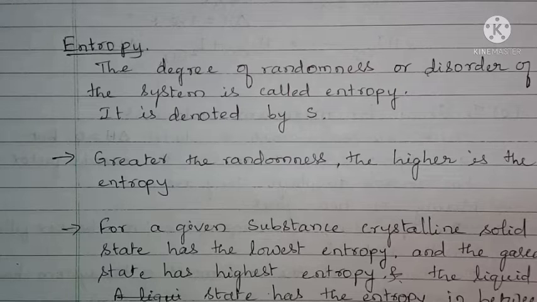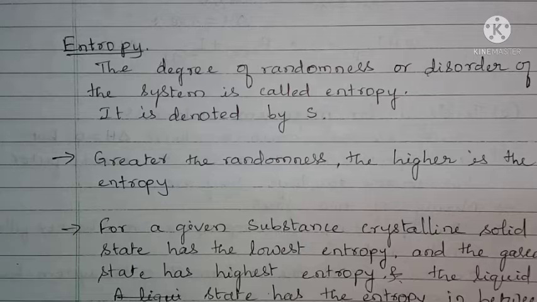As you know, all substances exist in the solid state, liquid state and gaseous state. For a given substance, the crystalline solid state has the lowest entropy, and the gaseous state has the highest entropy.